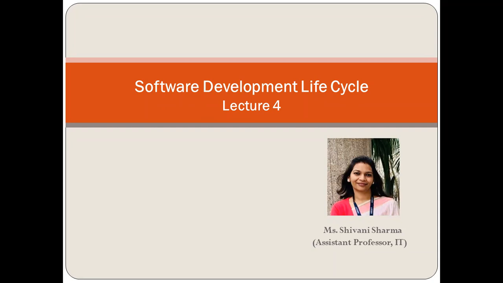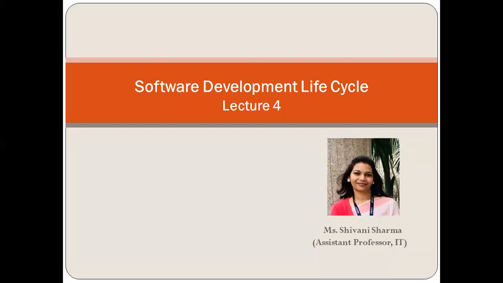Whatever we are defining, the principles, the methods, the tools, and the technology for software engineering, we are going to use all these in development of the software, right? And now here we are going to understand the life cycle of software development. We all are aware what is life cycle.